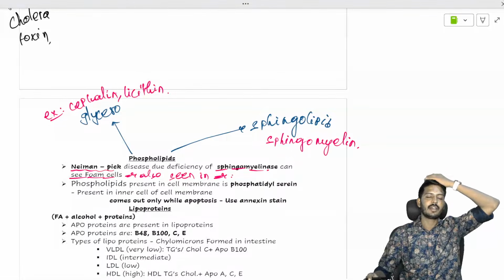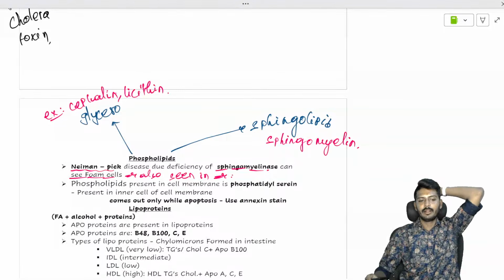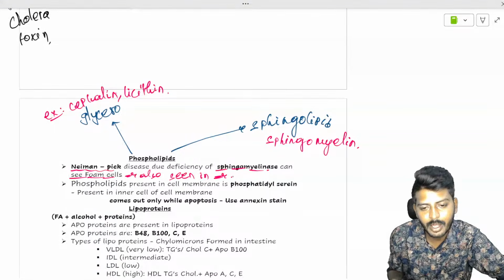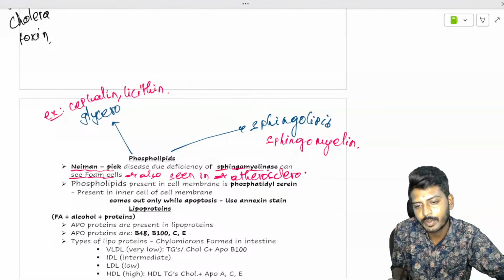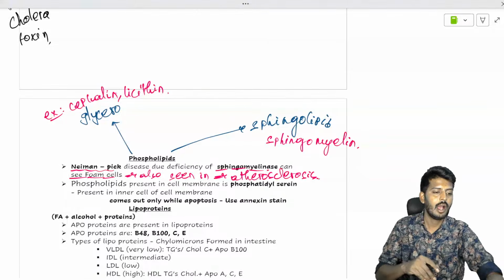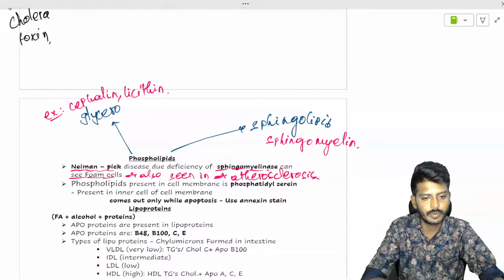What are these foam cells? Tell me. They are also seen in the disease called atherosclerosis. Atherosclerosis. Okay, also seen in atherosclerosis.